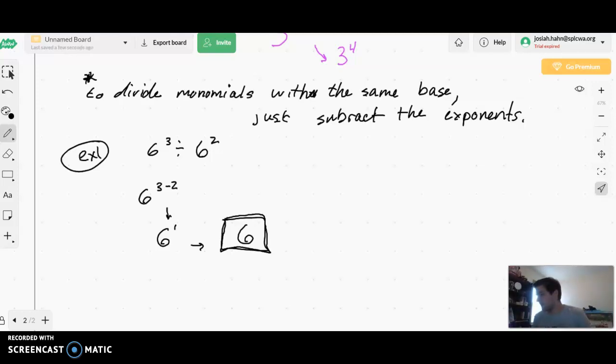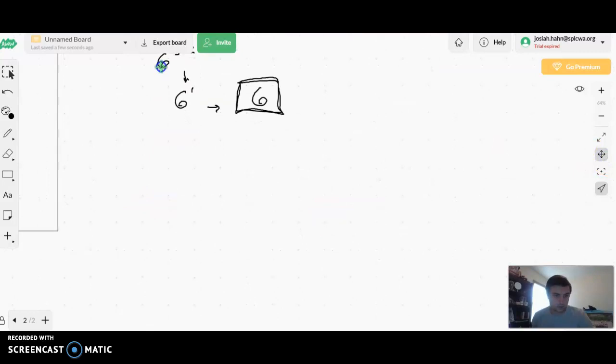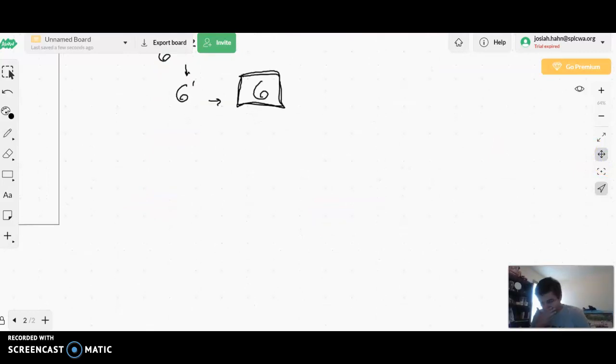All right, let's try the next one. Let's pan it down. Example 2. Let's say that you were given 4 to the 7th power over 4. Now, this is the same problem, it's just written in a different way, with the division on the bottom.